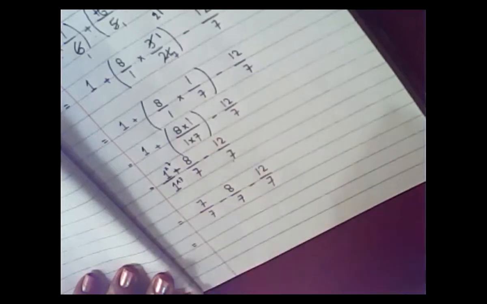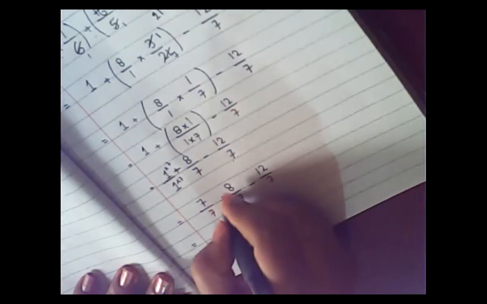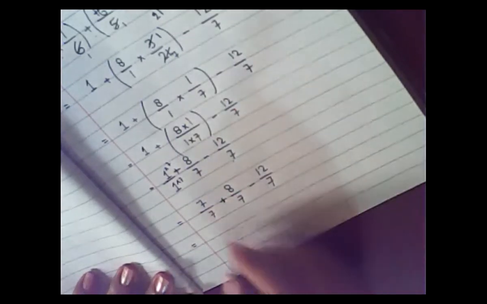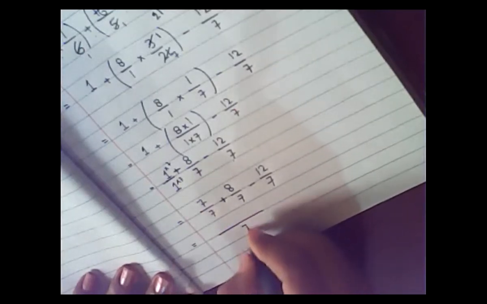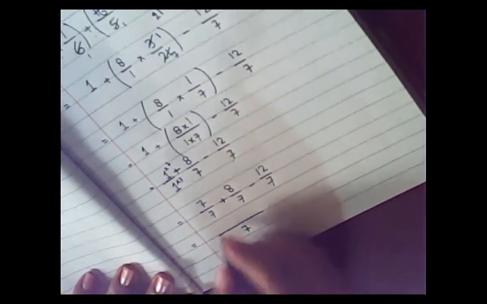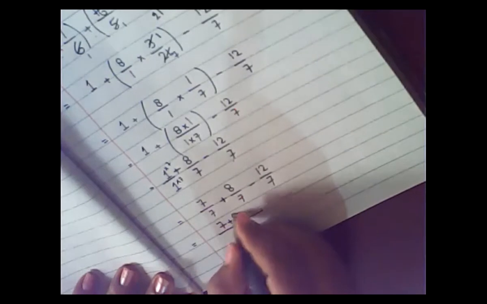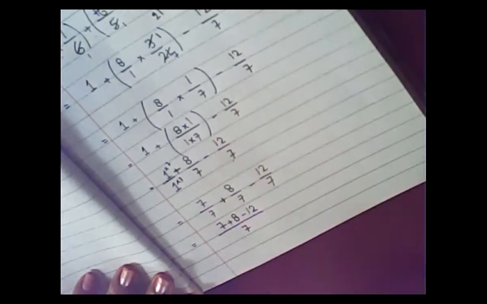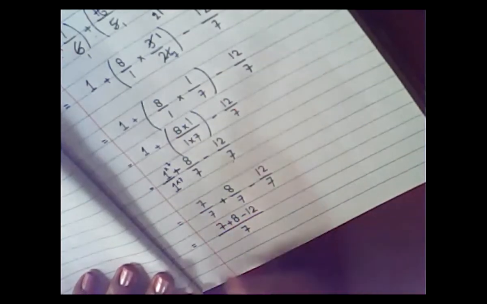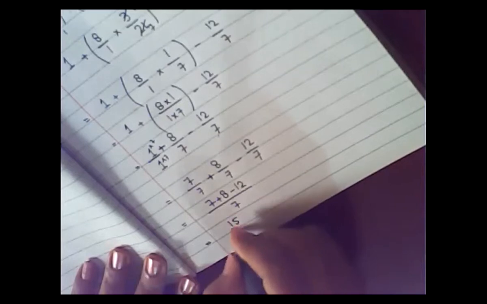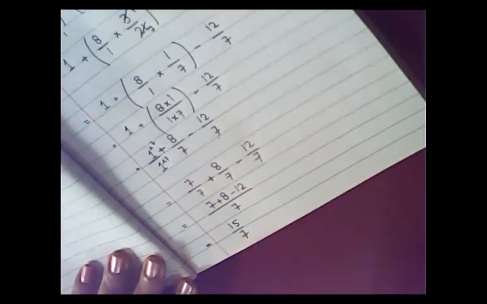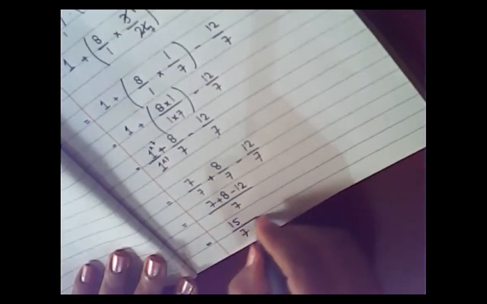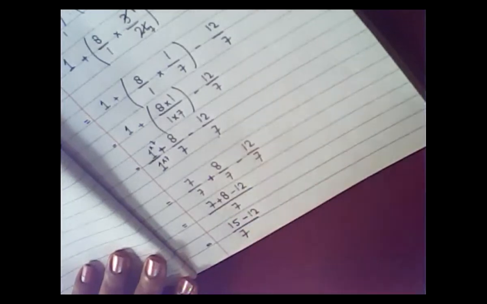Now simply here you have the sign of addition. Now after making the denominator common, I will pick my denominator 7 and then simply add and subtract my numerators. So 7 plus 8, what will it become? 7 plus 8 will become 15 upon 7, and then you have 12.